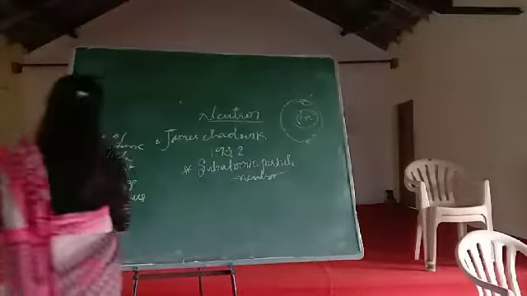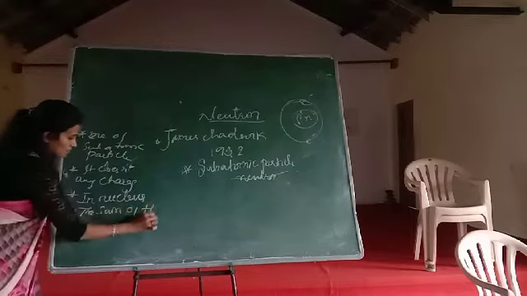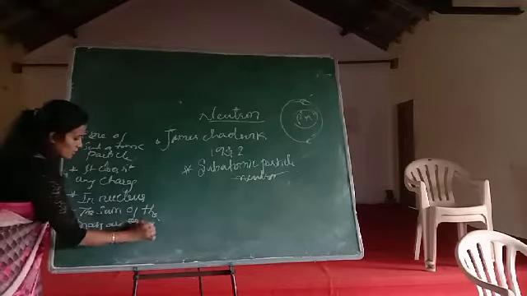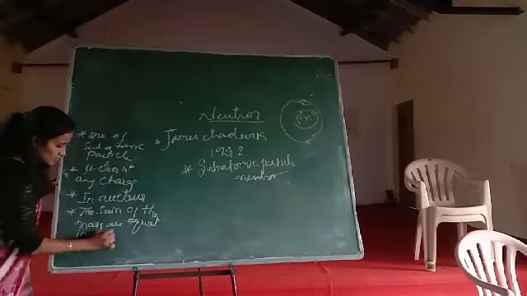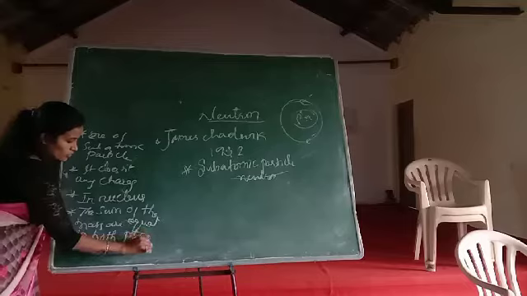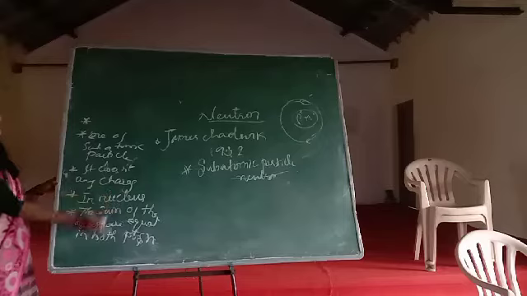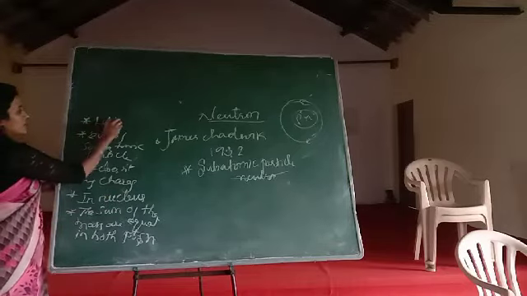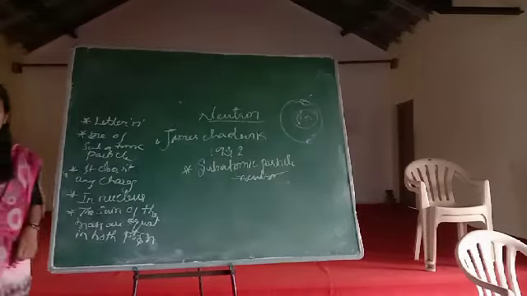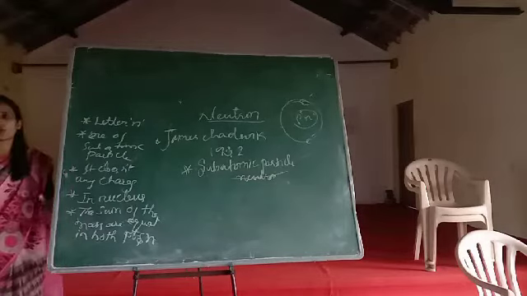See here, the masses are equal in both proton, which carries a plus charge, and neutron. Also, one more point: the neutron is represented by the letter small n. So P for proton, E for electron, and n for neutron.